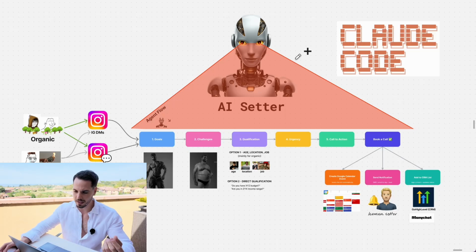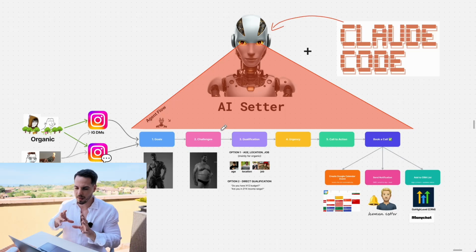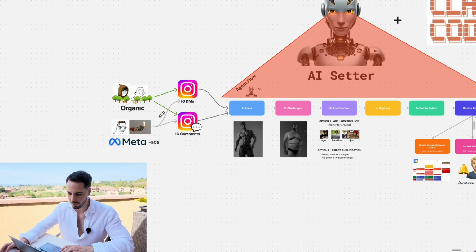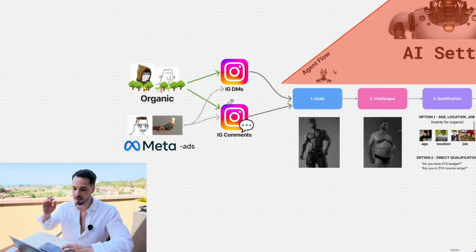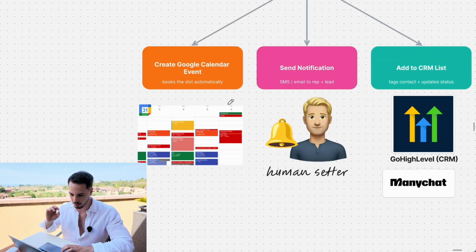Claude Code meets AI Setter. It's basically an AI agent that you can use to turn your IG DMs, IG comments, IG leads into booked calls on your Google Calendar.